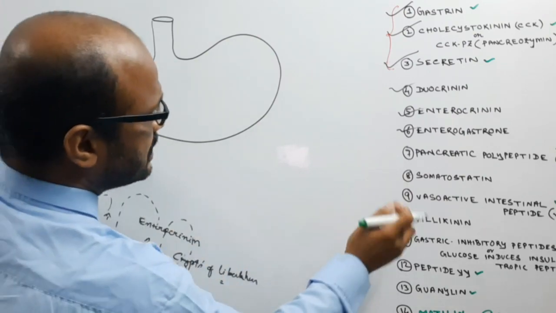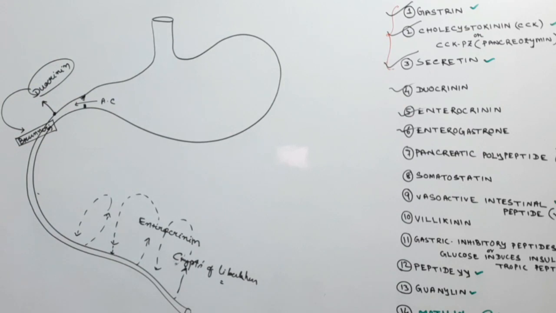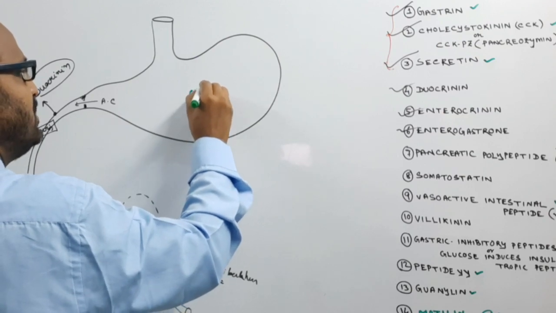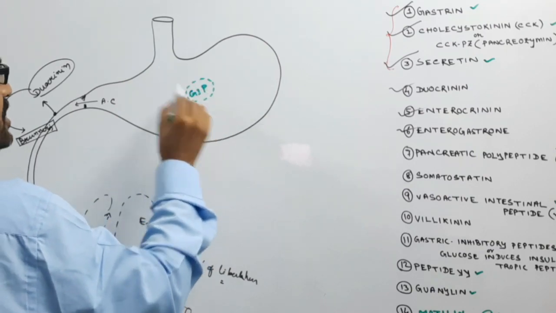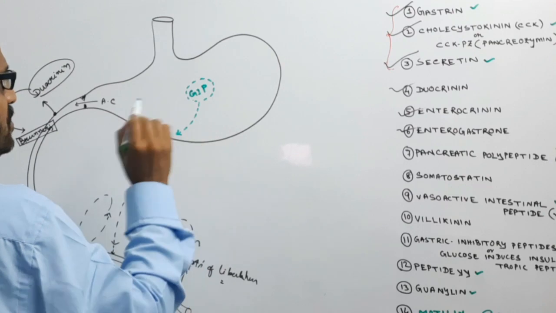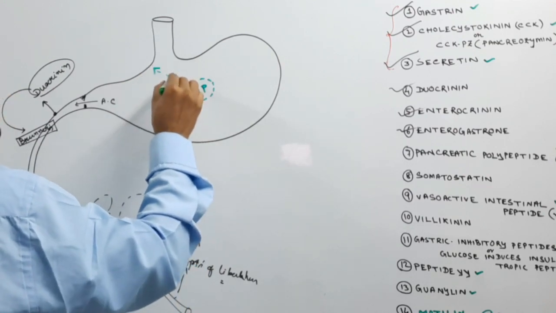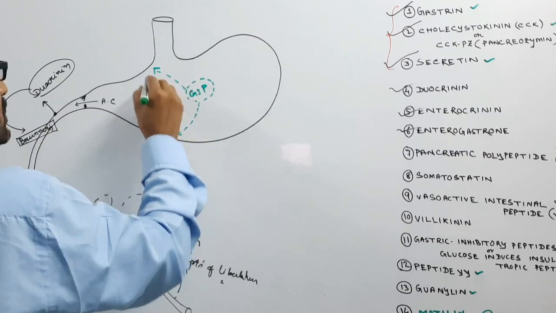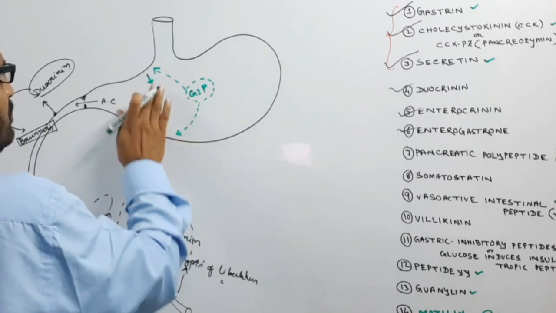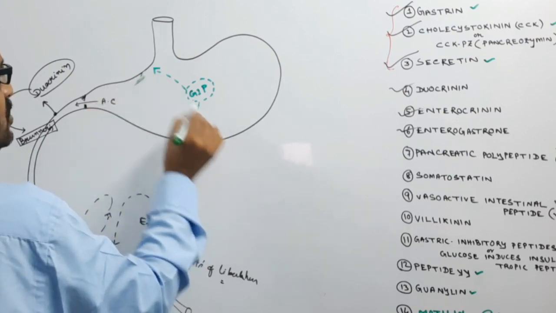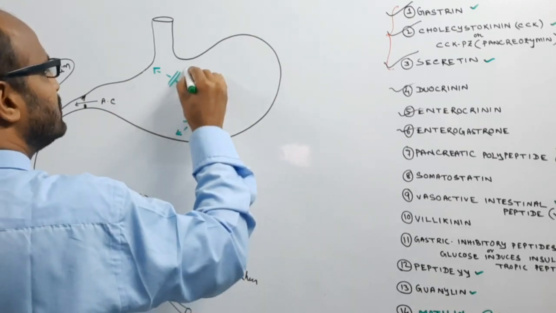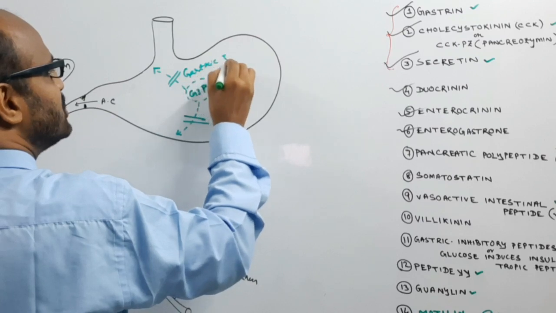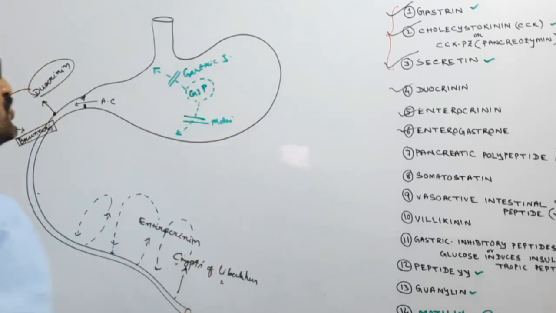This is enterogastrone, also known as the gastric inhibitory peptide, or GIP. Some cells secrete GIP, which slows down the secretion of gastric juice and the motility of the stomach.